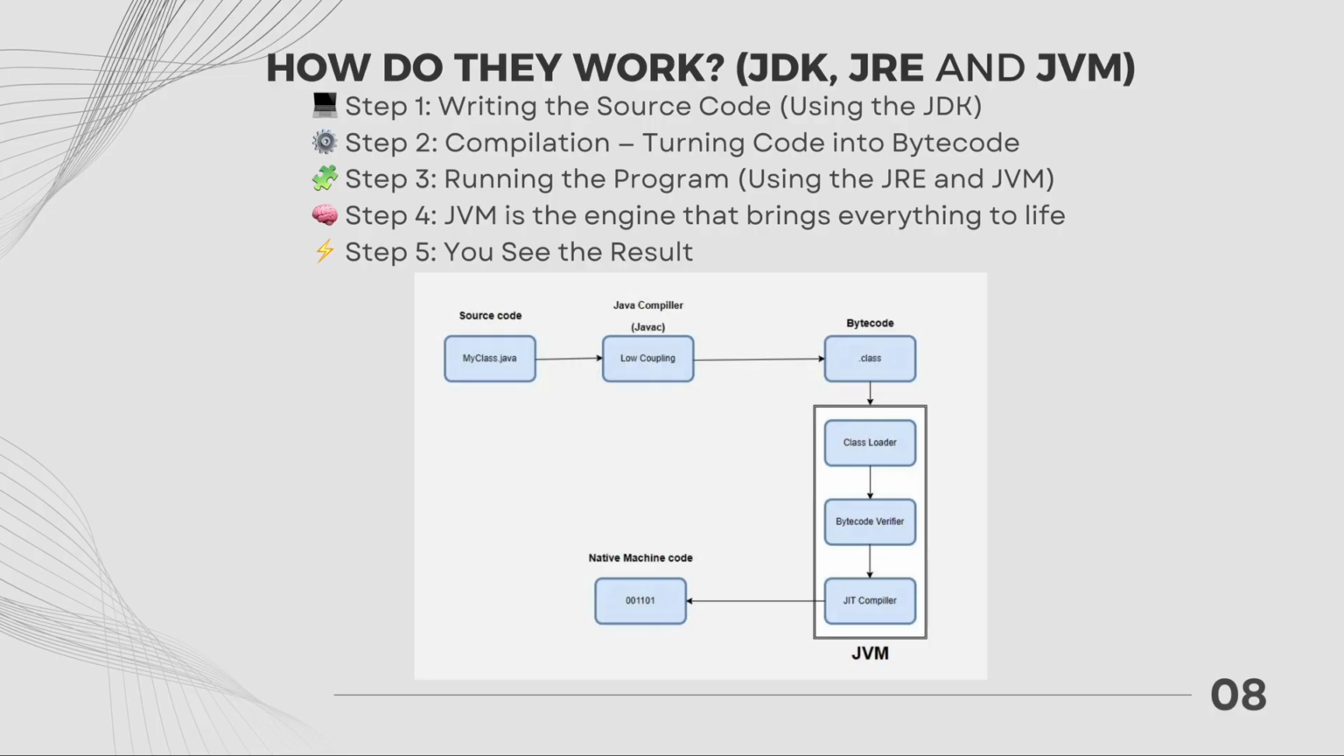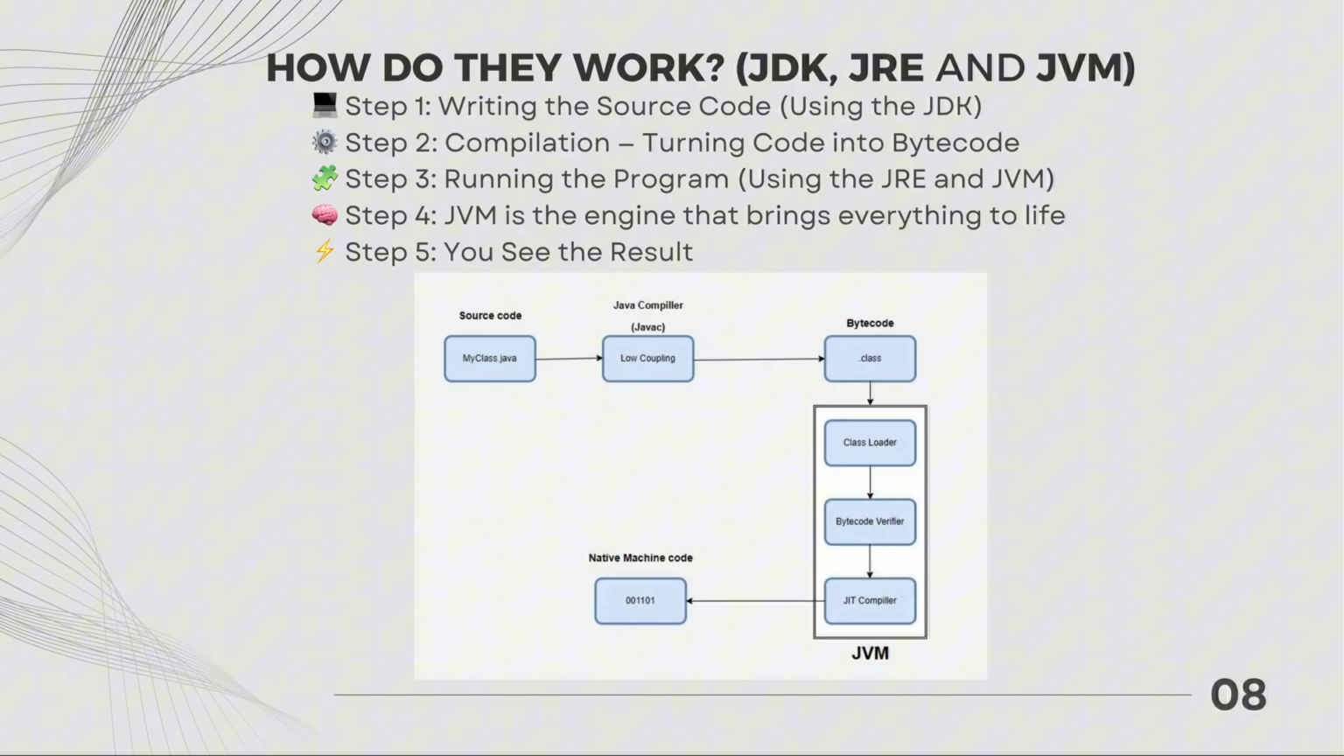In short, you write code using the JDK, you run code using the JRE, and the JVM makes it all work on any machine. This combination of JDK, JRE, and JVM is what makes Java such a versatile cross-platform language. Every time you run a Java program, whether it's a simple hello world or a complex enterprise application, these three components are silently working together behind the scenes.